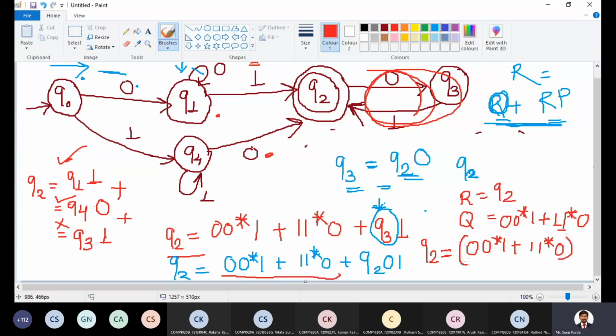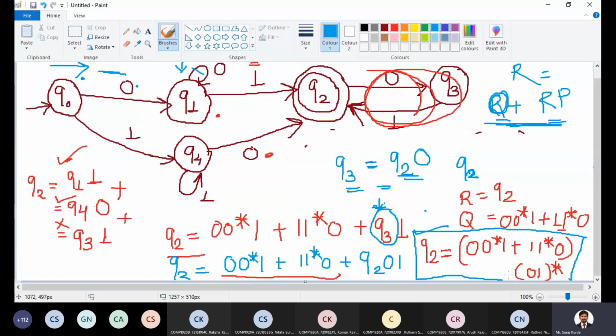This is Q. And what is P? Q is followed by P star, so it is 0, 1 bracket star. And this is the regular expression for the given DFA.